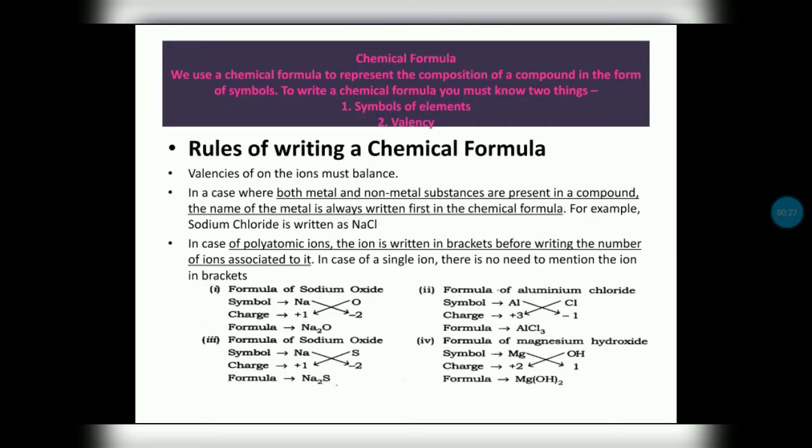Next, what is a chemical formula? A chemical formula is used to represent the composition of a compound in the form of symbols. To write a chemical formula, we must know two things: the symbols of the elements and valency. There are some rules to write a chemical formula. For example, for the chemical formula of aluminum chloride, first you should write the symbol. In aluminum chloride, which one is the metal? First you should write the metal, next the non-metal. Next you write the charge or valency. Afterwards, cross multiply, and you will get the formula of the compound.